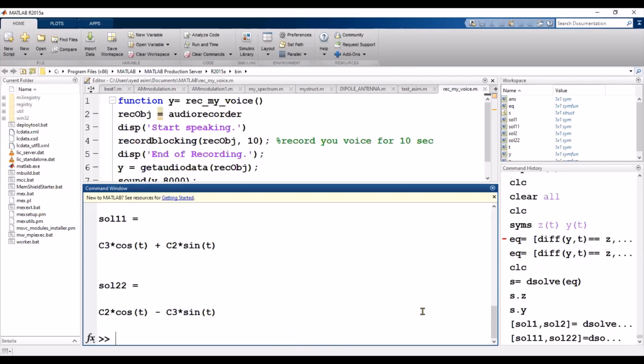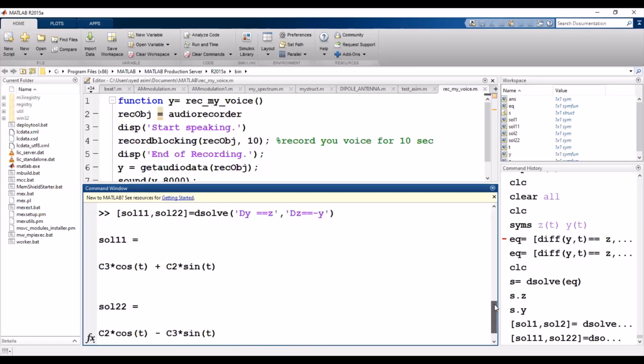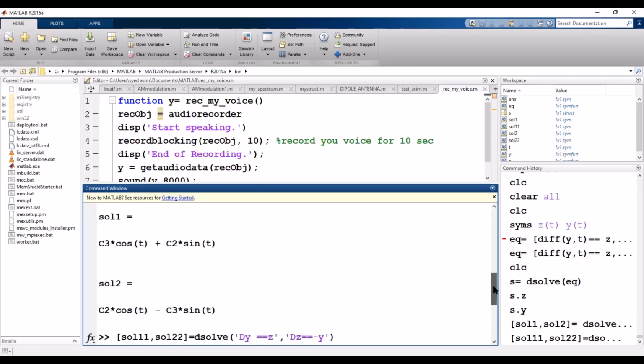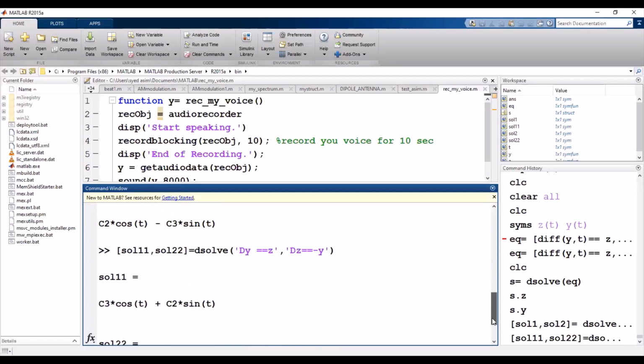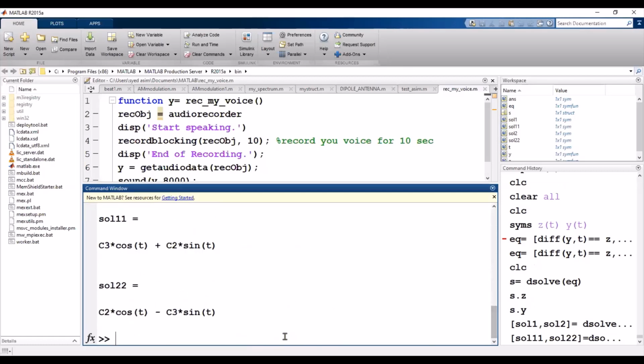You can easily find the solution of the system of differential equations, solution 1 and solution 2. Both solutions were the same if you compare them. The first solution was the method I used, and now the second solution. Both methods are very easy to implement in MATLAB.